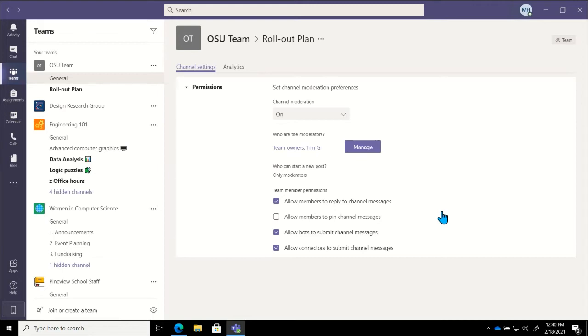And then if we were using bots at all, if we were using any bot applications in our teams, we would be able to choose if they're going to be able to submit messages. That's not something currently that y'all are going to really see or need to choose. You're not really going to need to worry about bots or connectors at all. You're going to focus on what your members, our team members, are going to be allowed to do. This is where we can set up that channel moderation and those permissions.